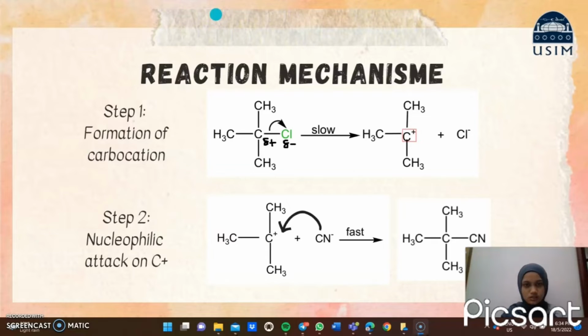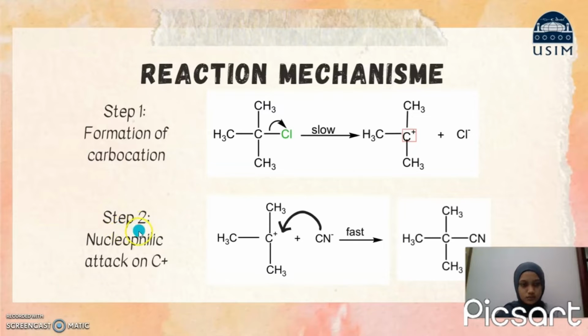This C is electropositive and Cl is electronegative. The bonding electrons will be attracted to Cl, which is electronegative. So the bond between C and Cl will break and we will form a carbocation and an anion, with a low rate of reaction.